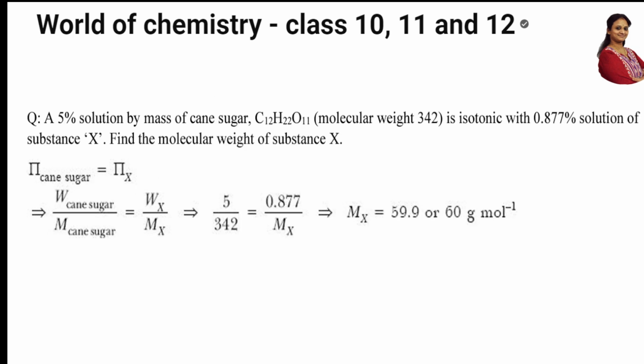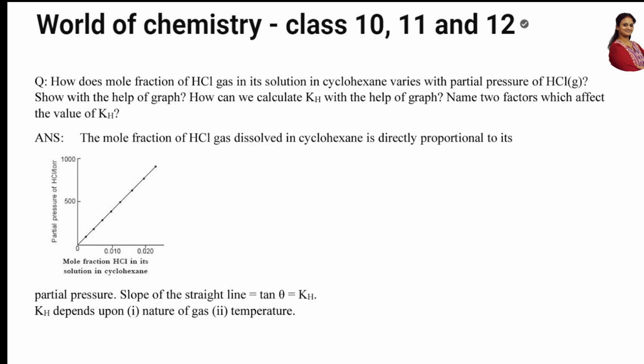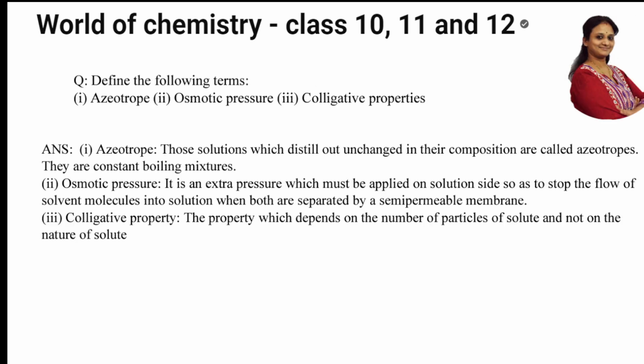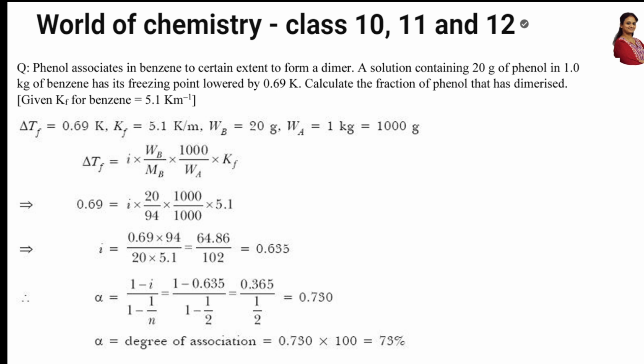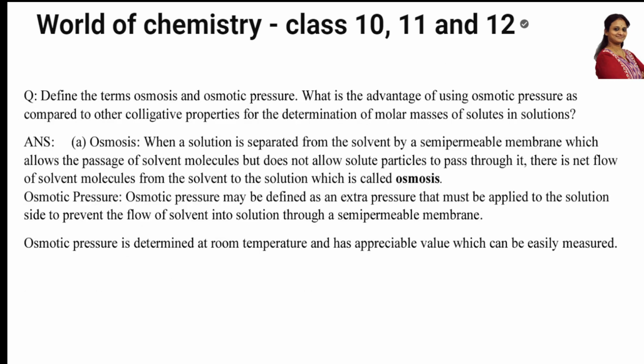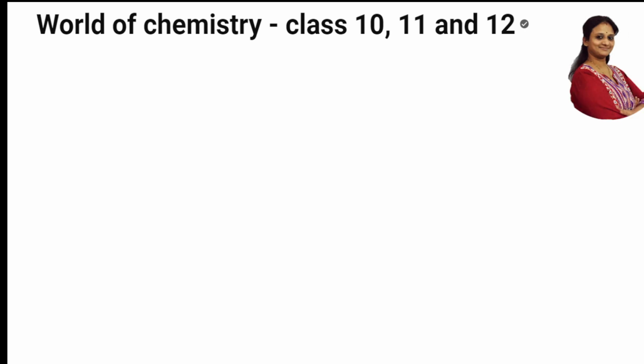Further, again Van 't Hoff's factor, one more question for you all, because these are important. Further, more and more questions will make you more practice. Okay, so molecular weight question, one more. After that, graphical based question. Azeotrope, osmotic pressure, basic definitions I have given. Each carries 1 mark. So practice this. And you can directly learn it and write the same in the board exam. Further, some more sums. Alpha, degree of association, here in this case, degree of association. Then osmosis and osmotic pressure concept. All right, so most important.